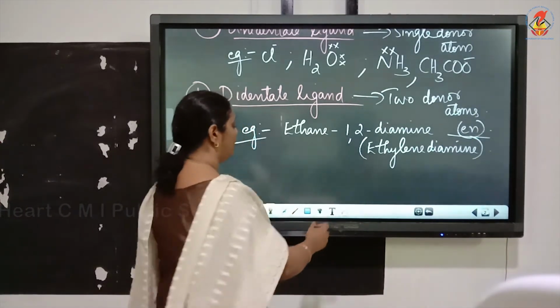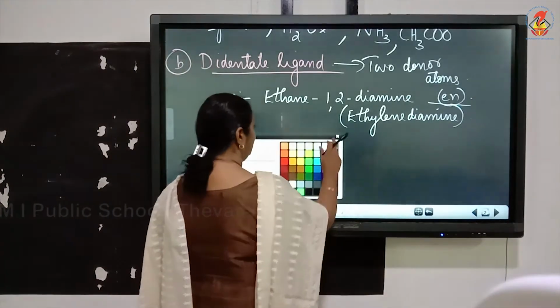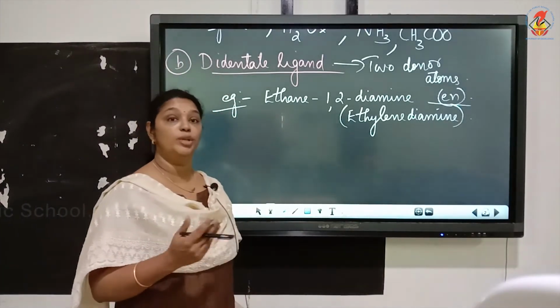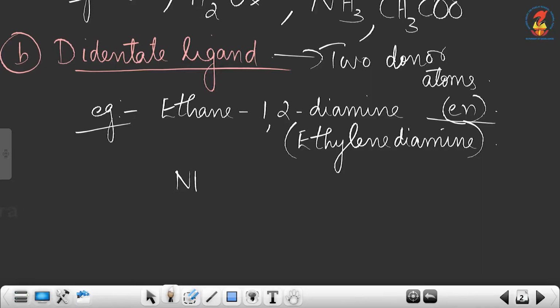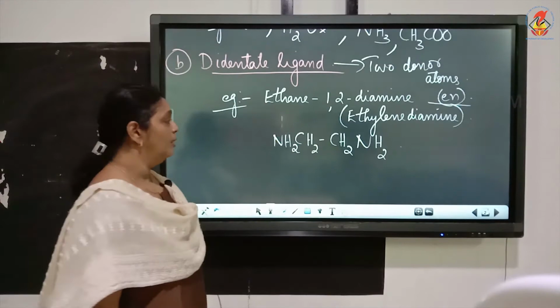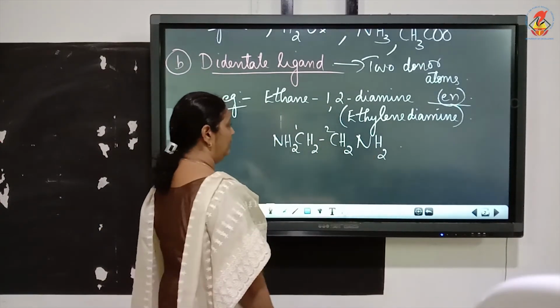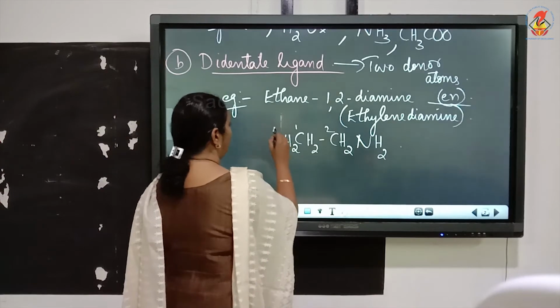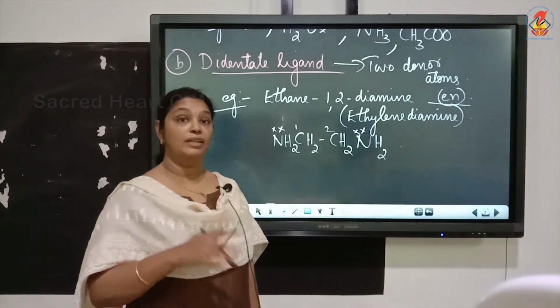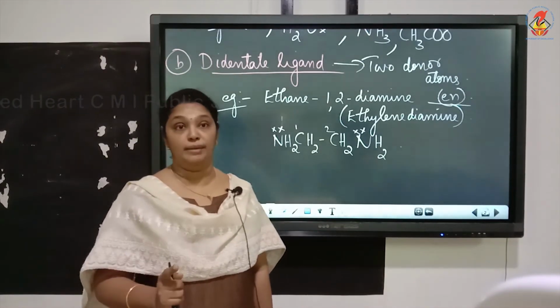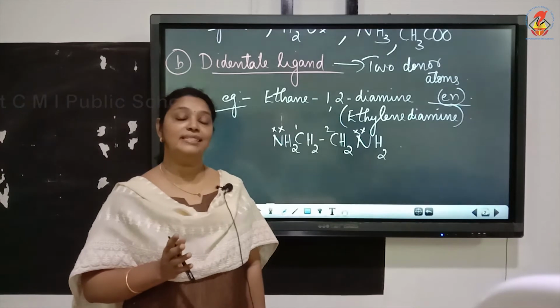Now how will you write its structure? Ethane means we have 2 carbon atoms and the amino group is NH2. So the structure of ethane-1,2-diamine is NH2CH2CH2NH2. There is a lone pair on both nitrogen atoms which can be donated. Since there are 2 donor atoms in ethane-1,2-diamine, we call it a didentate ligand.